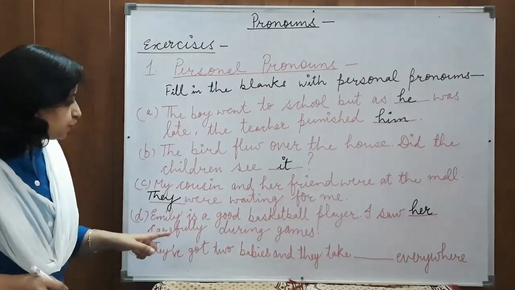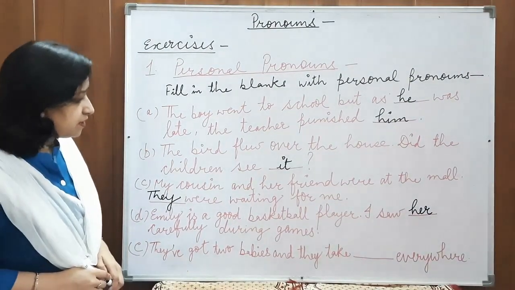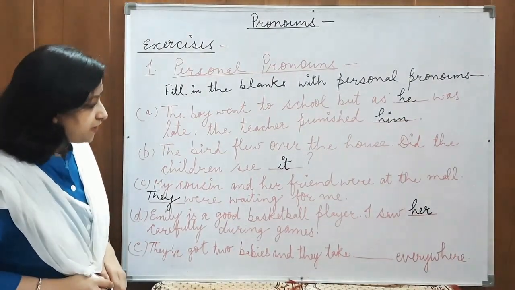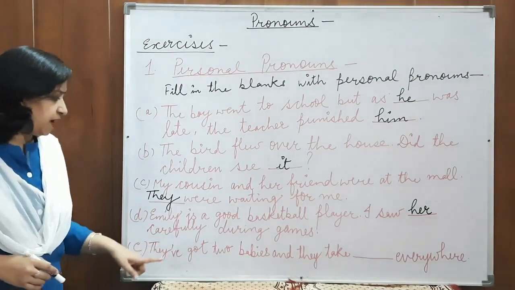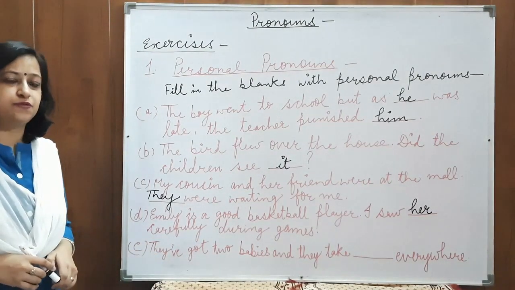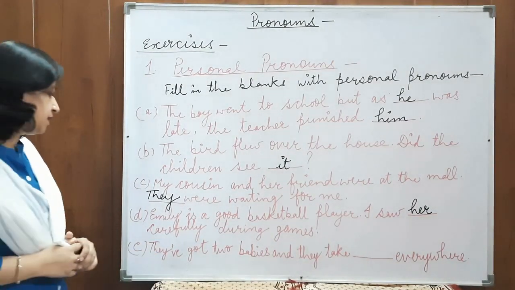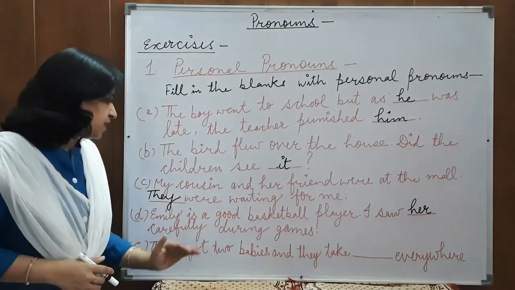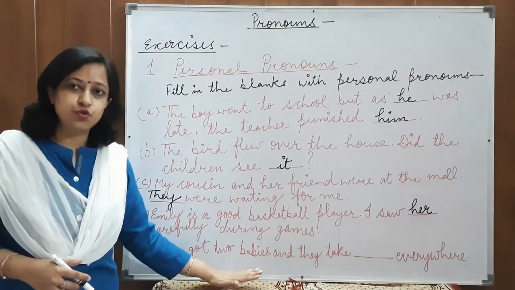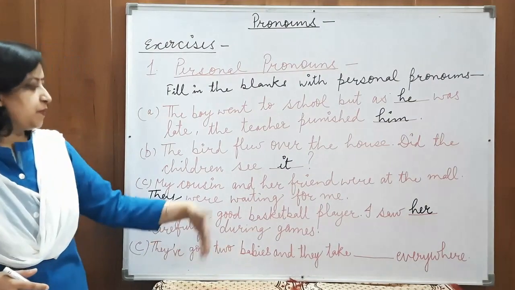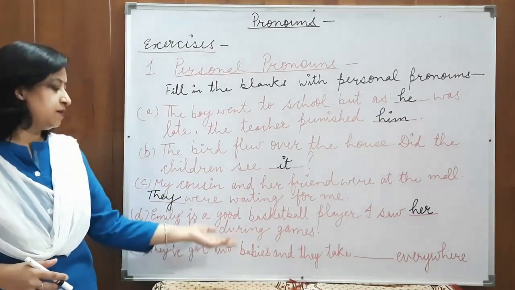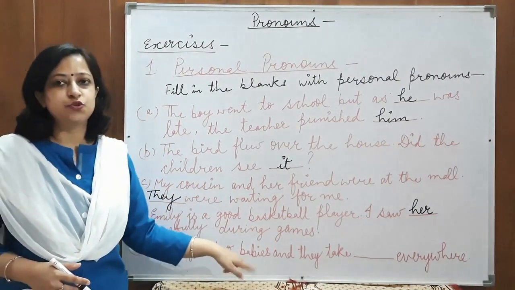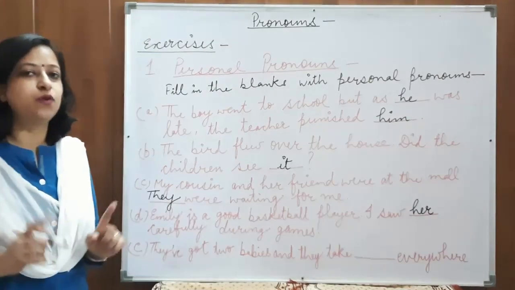They have got two babies and they take dash everywhere. Again, we have to see for the nouns, for the subject of the sentence. They have got two babies, but we are talking about two babies. So, the pronoun that will be used here will be for these two babies. These two babies is a plural case.